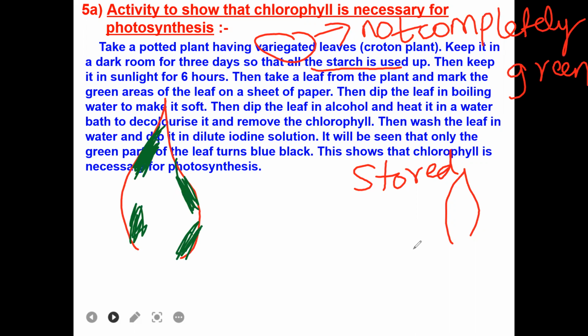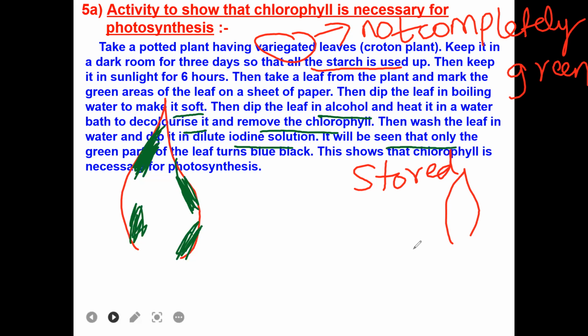Then you have to dip the leaf in boiling water. Why? To make it soft. Then dip the leaf in alcohol and heat it in water. Why do you have to dip it in alcohol and heat it in water? Because to decolorize it. Decolorize it means to remove the color and remove the chlorophyll from it. Then wash the leaf in water and dip it in a dilute iodine solution. After putting alcohol and boiling it in boiling water, so what happens? You have to put it in iodine solution.